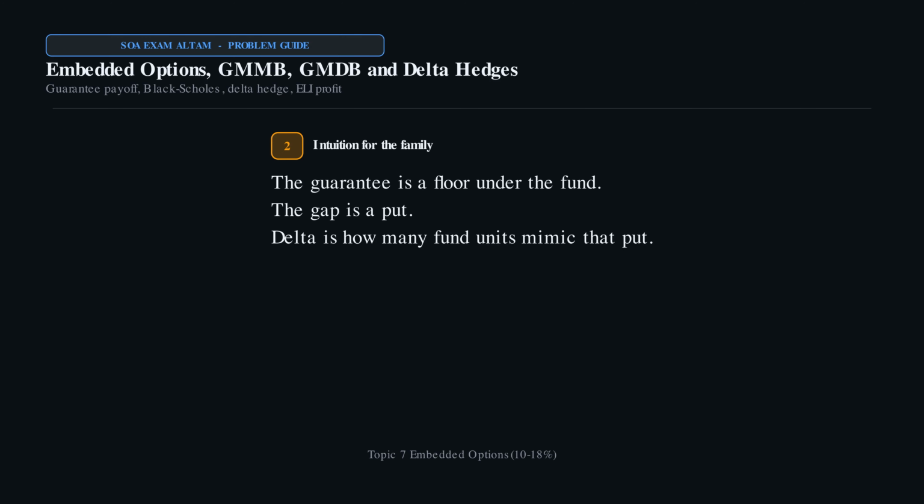A GMMB pays at maturity whether or not the life survived. A GMDB is survival contingent. Monthly charges exist to fund the hedge.